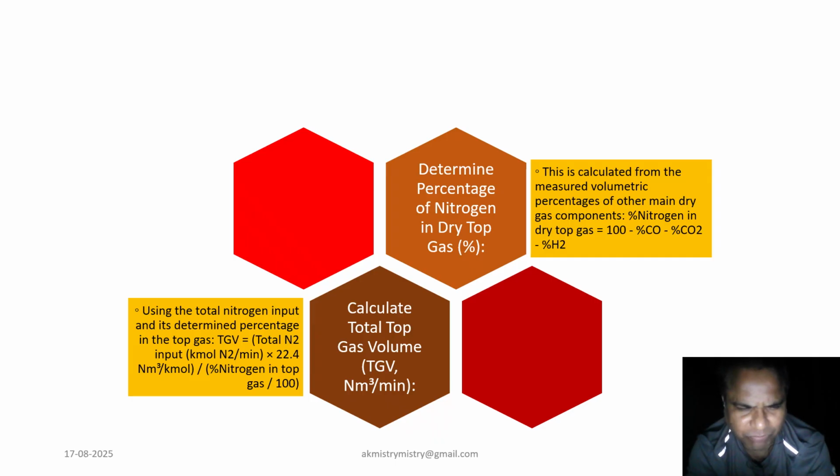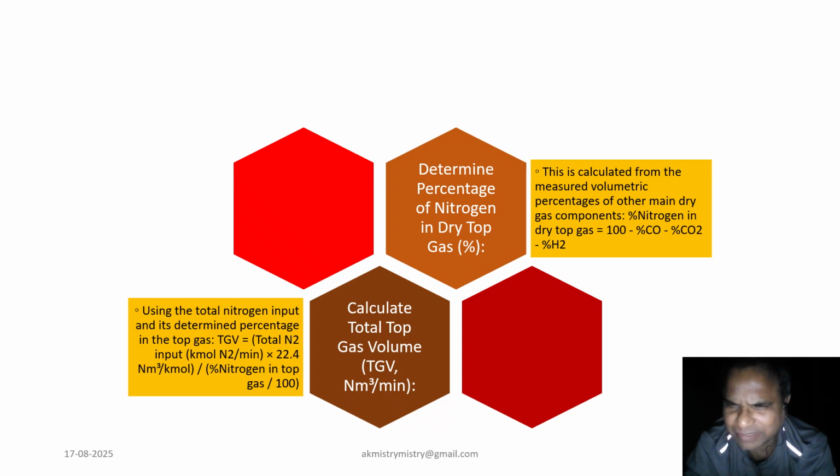The formula involves multiplying the total nitrogen input by the molar volume of 22.4 normal cubic meters per kilomole and dividing by the fractional percentage of nitrogen in the top gas.